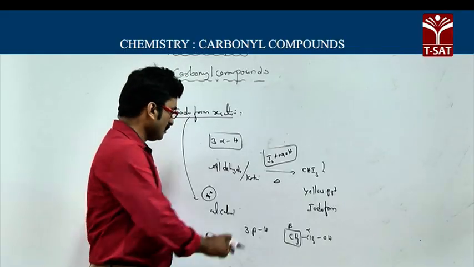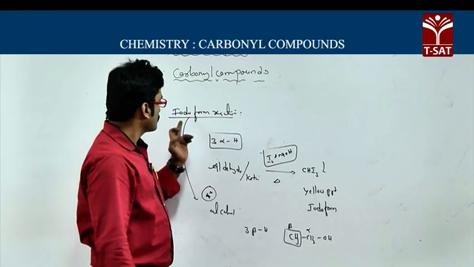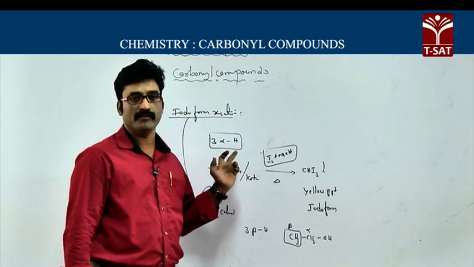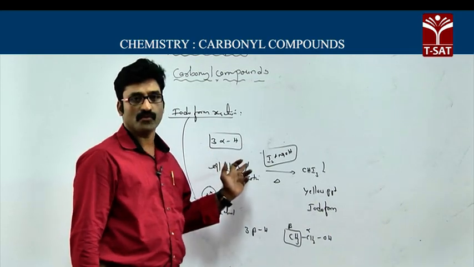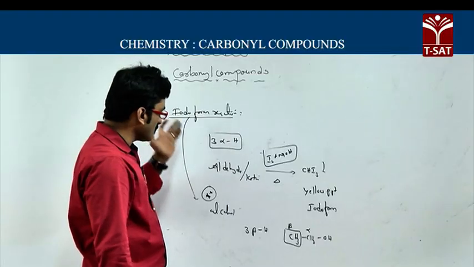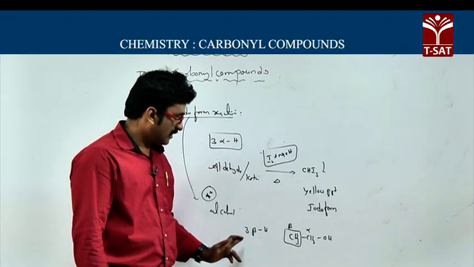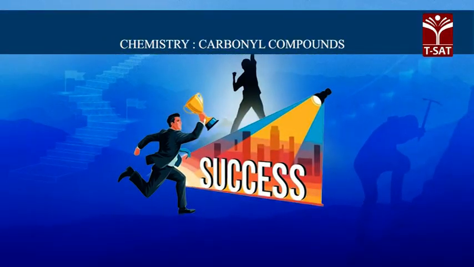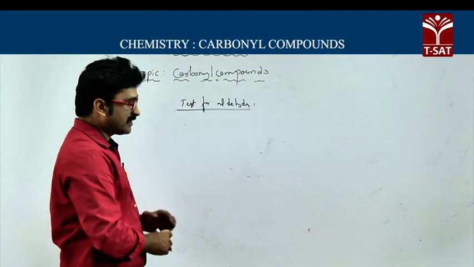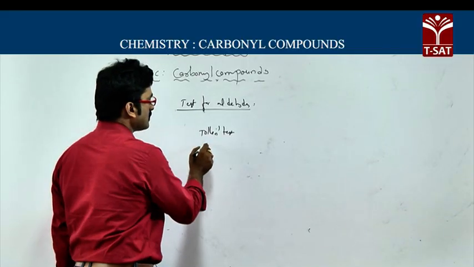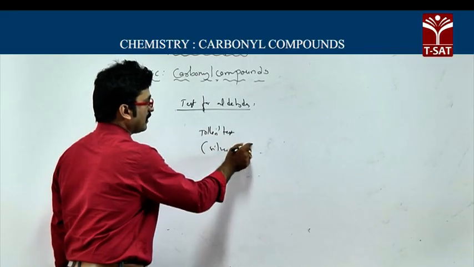Okay. Is it clear to you? So the iodoform test will be given by aldehydes or ketones which contain 3 alpha hydrogens, and this test can also be given by alcohols having 3 beta hydrogens. An example is ethyl alcohol. When we come to the tests for aldehydes, aldehydes can give the Tollens test. This is called the silver mirror test.